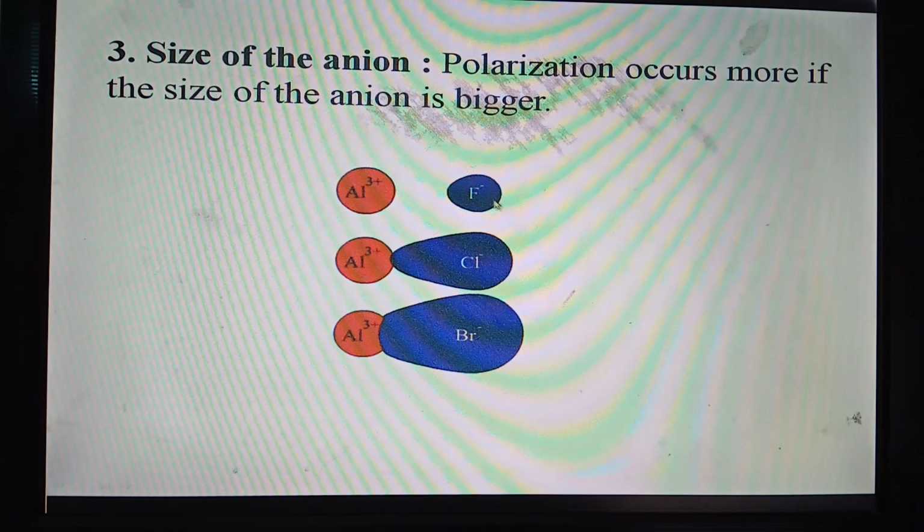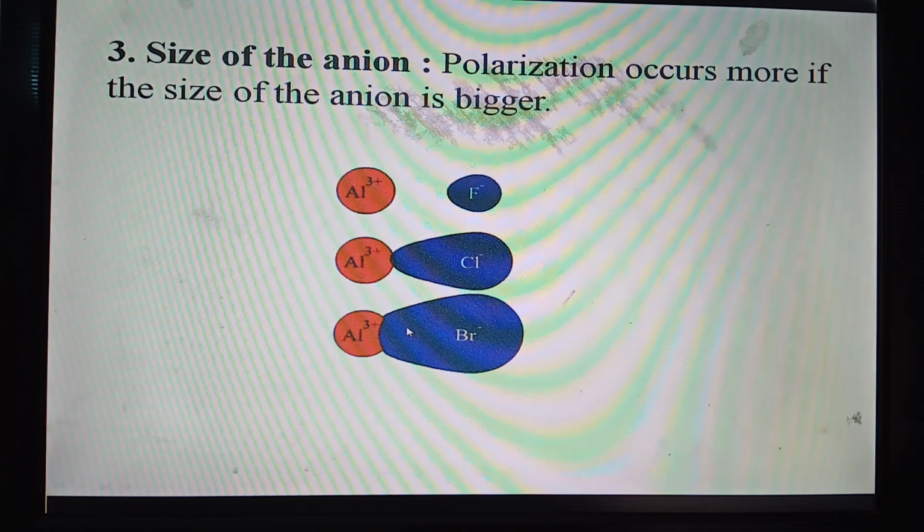In this case, we have three anions: fluoride ion, chloride ion and bromide ion. You know, bromide ion is the biggest in size and fluoride ion is the smallest, because fluorine is an element of the second period, chlorine is an element of the third period, and bromine is an element of the fourth period. So bromine is biggest in size, so bromide ion is also the biggest among these three anions. If the size of the anion is bigger, more polarization occurs.